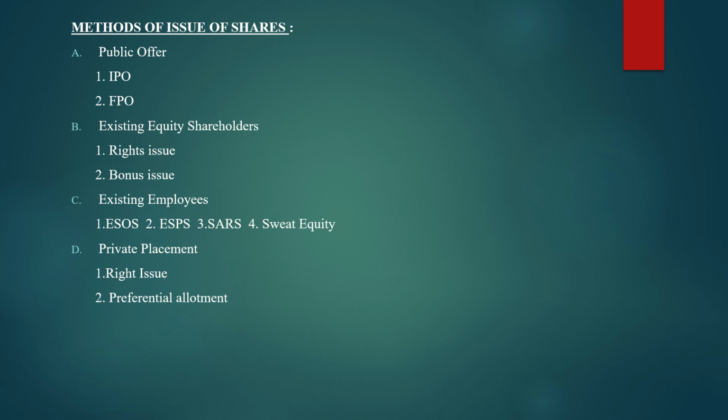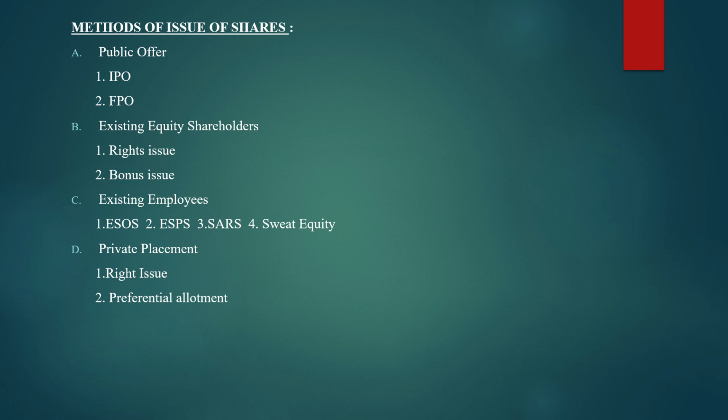Then third one is existing employees. This existing employees again is divided into four main types. It is ESOS. All these full forms I will tell you in the further part. Okay. Second is ESPS. Then third one is SARS, and fourth one is sweat equity.